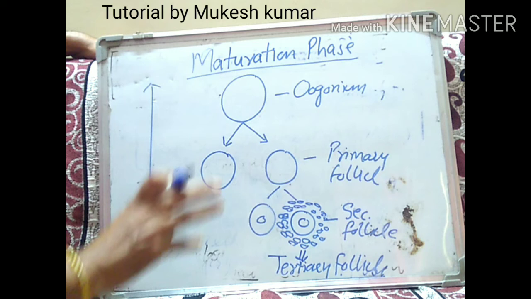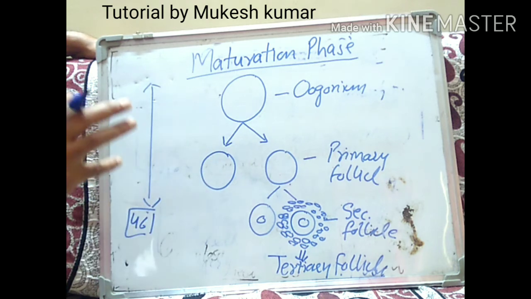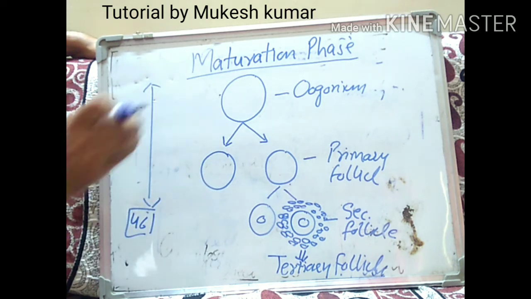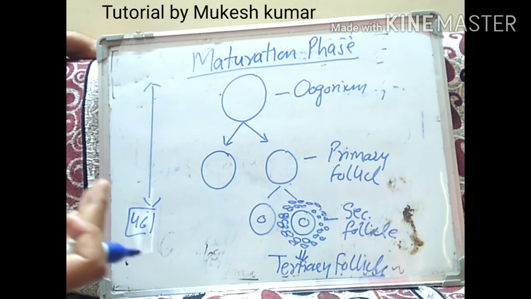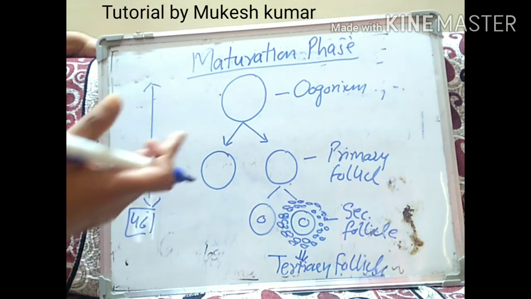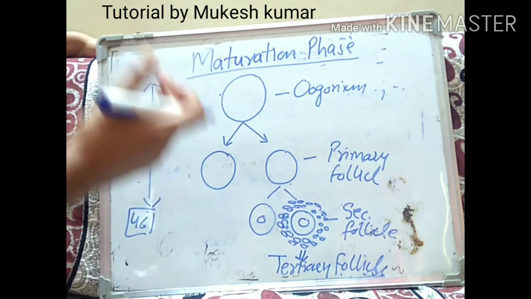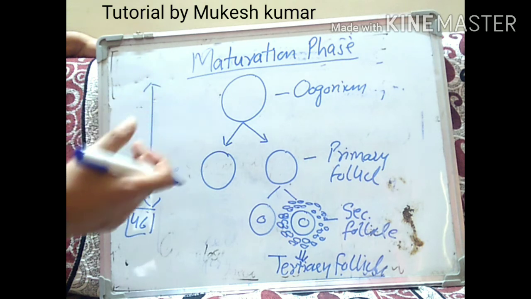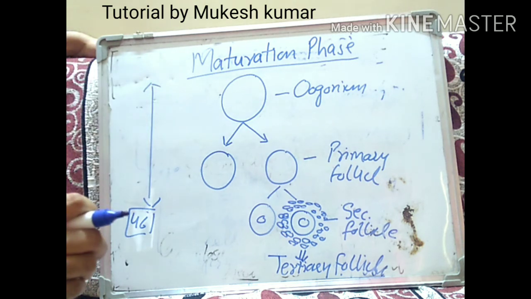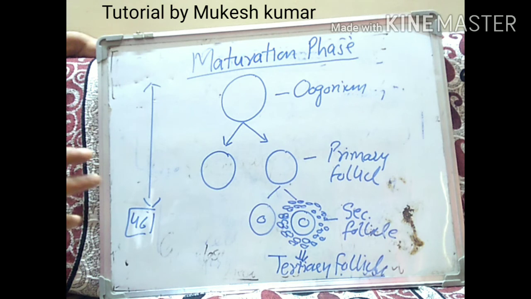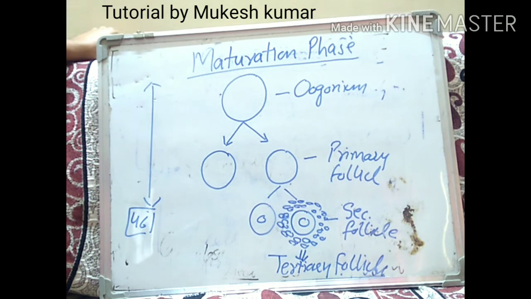So the primary oocyte will be surrounded by more and more theca layers, and we said that that was a secondary follicle. Then the secondary follicle will develop a fluid filled cavity which is known as antrum, and that will turn the structure into the tertiary follicle.